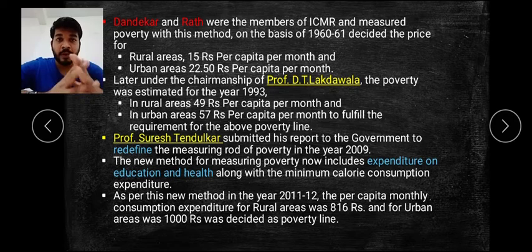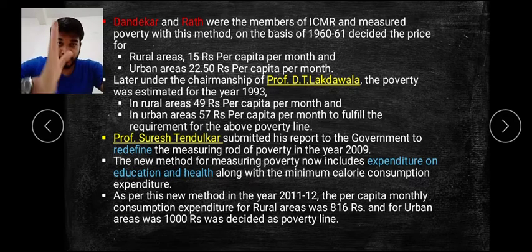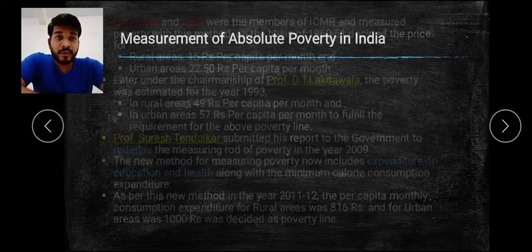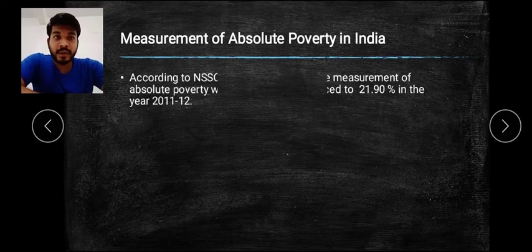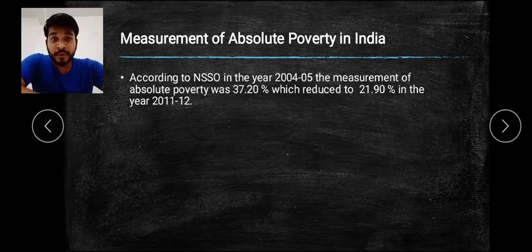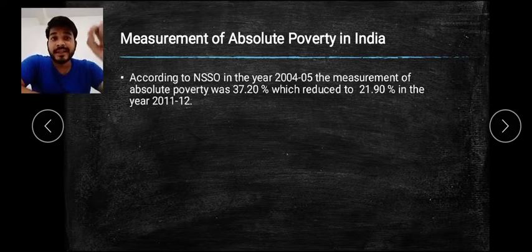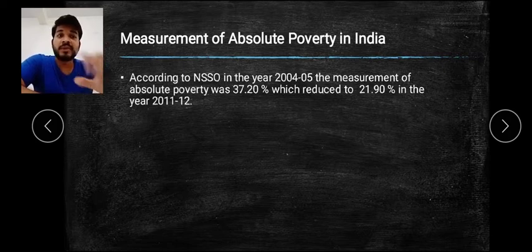So this was all about absolute poverty measuring. Now let's go with how measurement of absolute poverty was done in India. Here you find that according to NSSO, that is National Sample Survey Organization, in the year 2004-05 the poverty was 37.20%, which reduced to 21.90% in the year 2011-12.